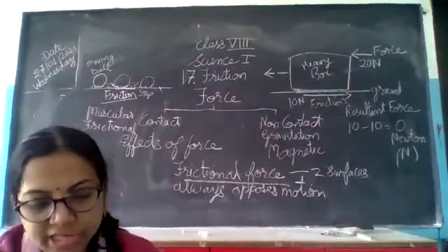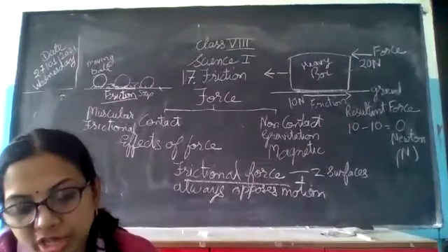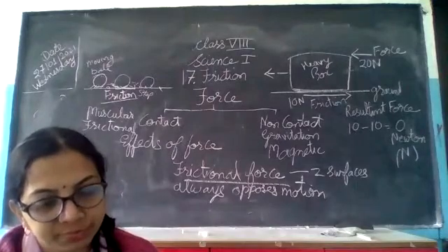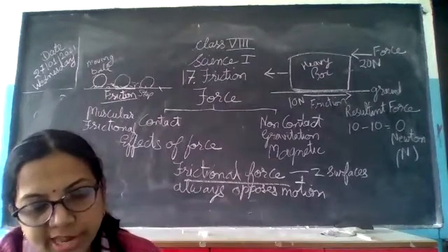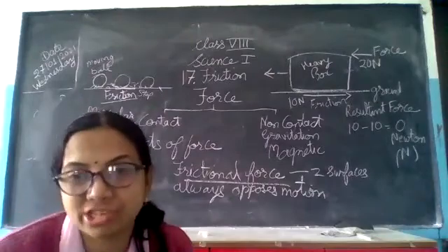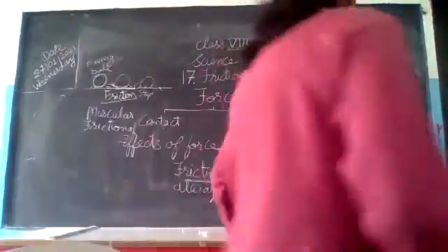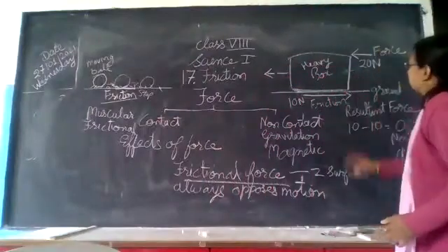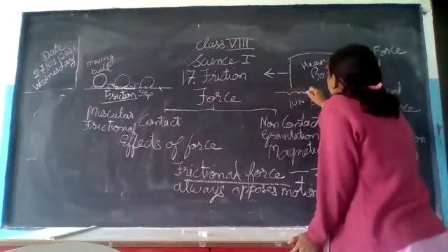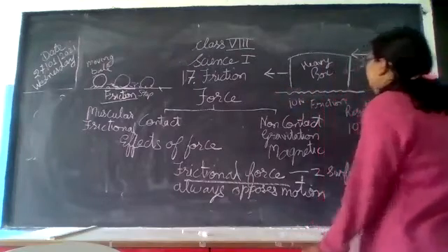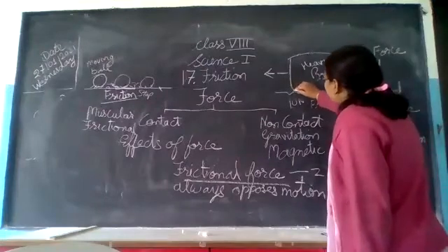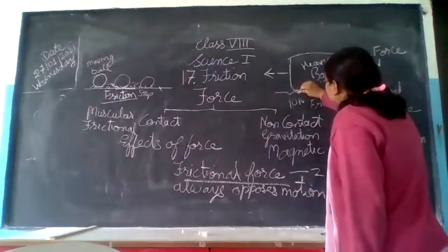So, when two surfaces come in contact with each other, the irregularities present on the surfaces of these objects interlock with each other. You know interlocking. Take the ground surface. If we closely observe the floor of our house or the ground surface, they are irregular like this.